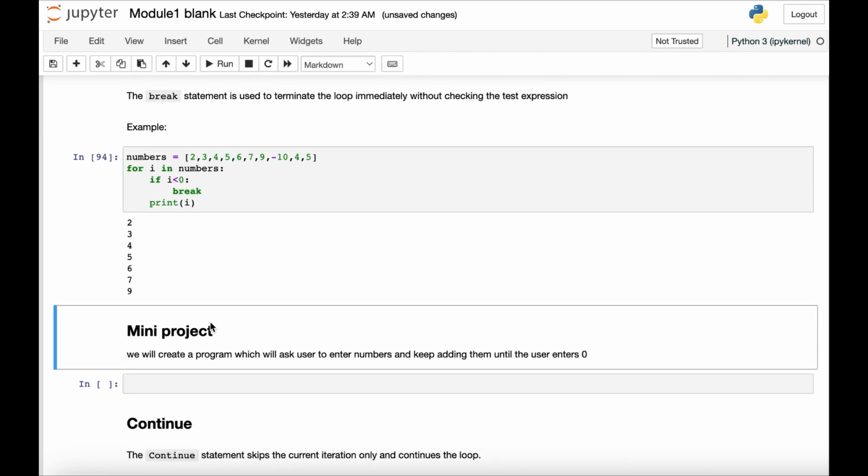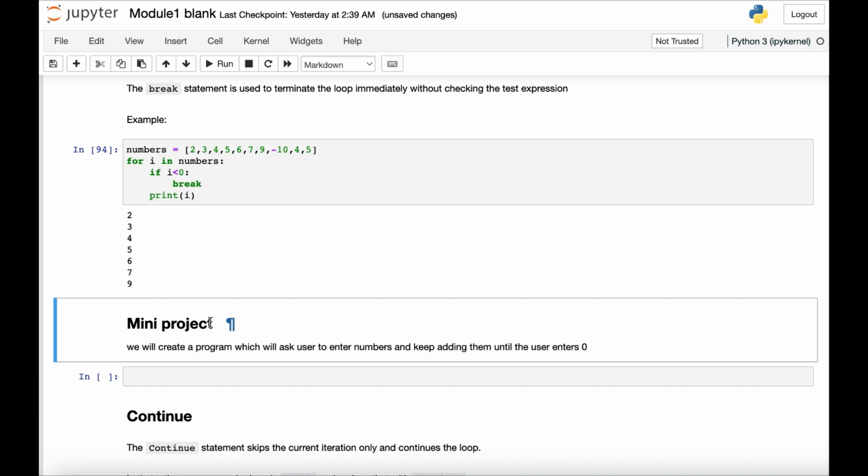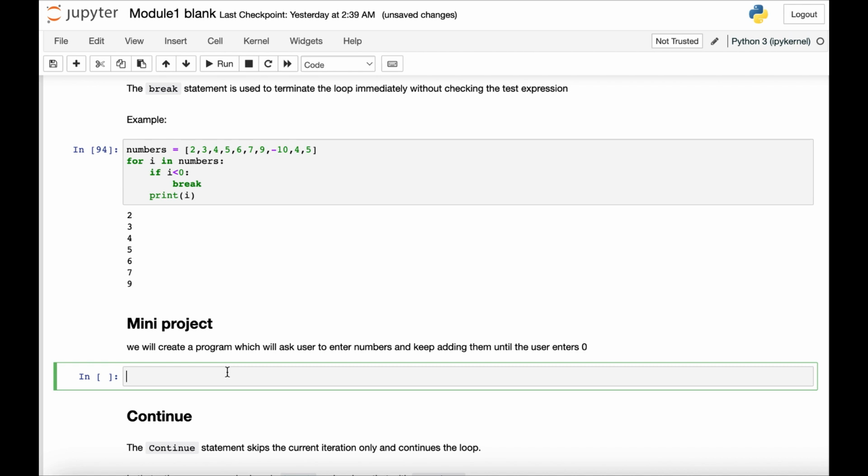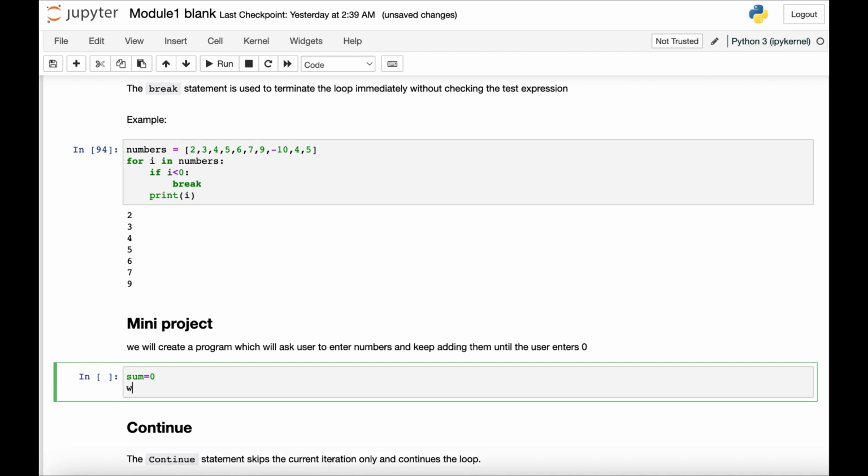So let's learn this using a mini project. The project is that we will create a program in which we will ask the user to enter numbers, and we will keep adding them. As soon as the user enters 0, that means we have to stop and give him the numbers. Okay, these were the numbers, and this is their sum. So let's say sum equal to 0, because initially the sum will be 0.